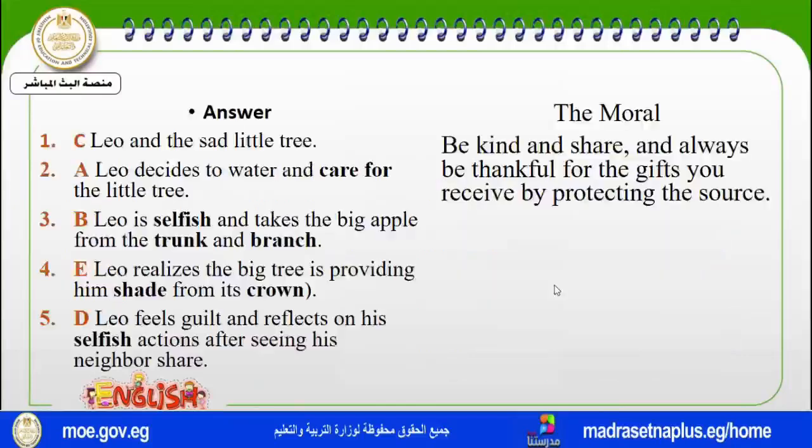Now, what did we learn from the story? We learned from the story, the missing apple, that we should be kind, we should share what we have with others, we should always be thankful for what God gives us, and we need to protect our sources, to protect our trees, to protect the Nile River, to protect the land, to protect everything around us.